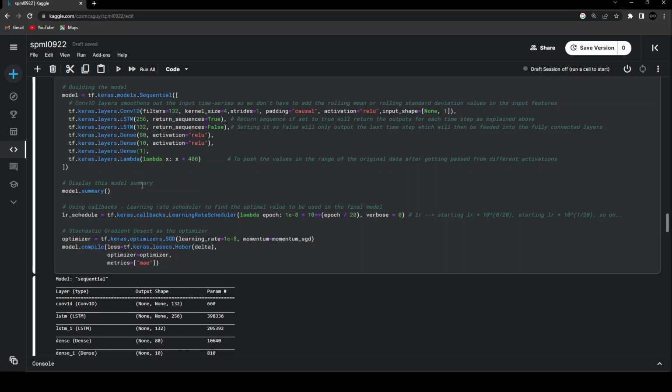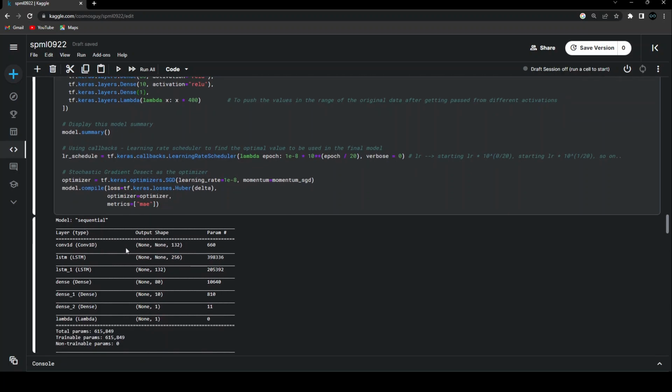And now comes displaying the model summary. So that's the summary that we are having. Using this convolution, LSTM, and all these kinds of parameters, the total number of parameters is around 600k. These are the trainable parameters that we are having.